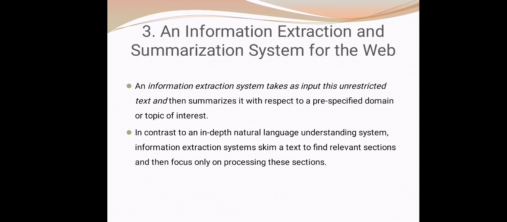An information extraction system takes unrestricted text as input, then summarizes it with respect to a pre-specified domain or topic of interest. In contrast to an in-depth natural language understanding system, information extraction systems skim a text to find relevant sections. The text will be divided into relevant sections, and only these sections are processed. The critical sections will be considered and only those will be processed. It won't go through the entire text. I think you got it. That's the information extraction and summarization system for the web.